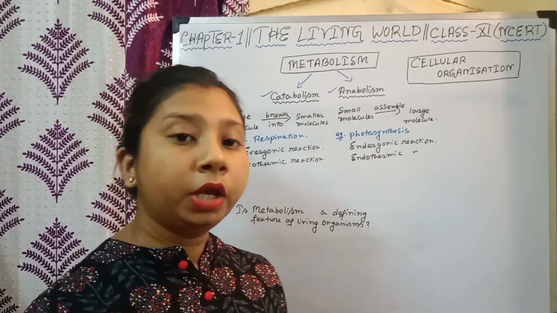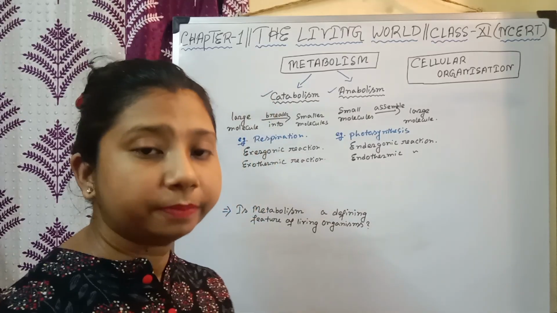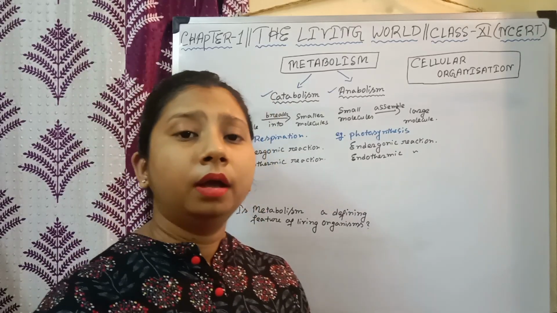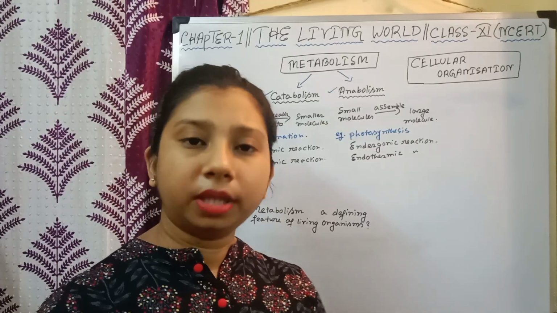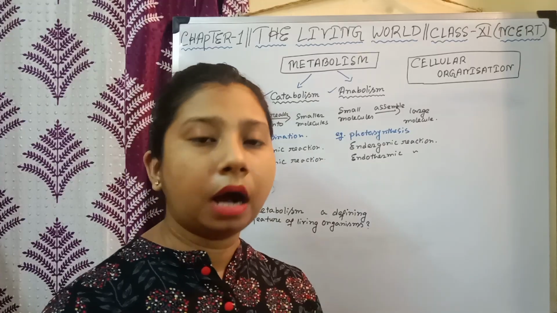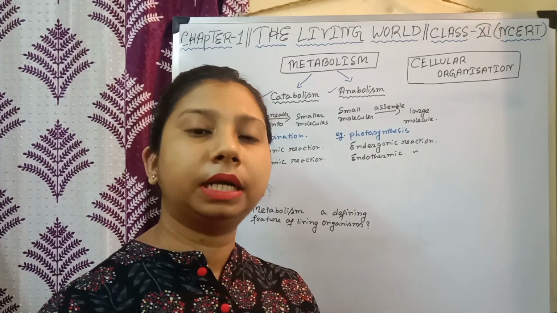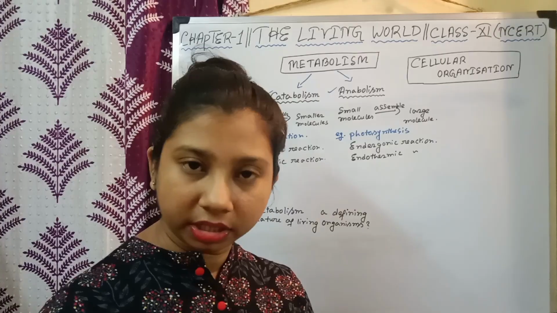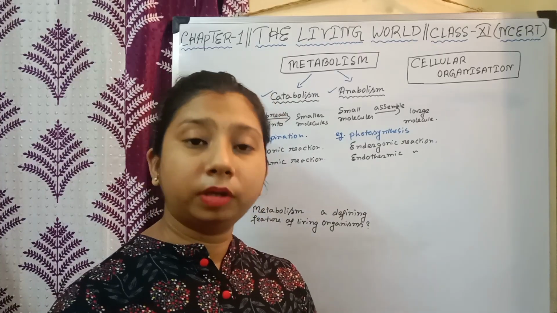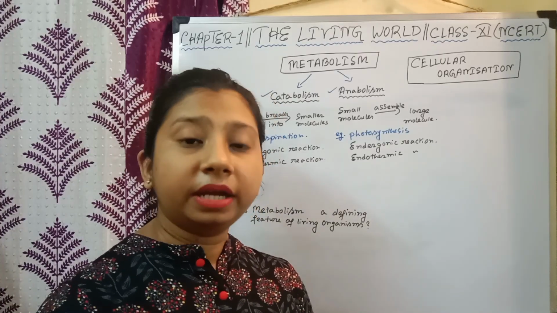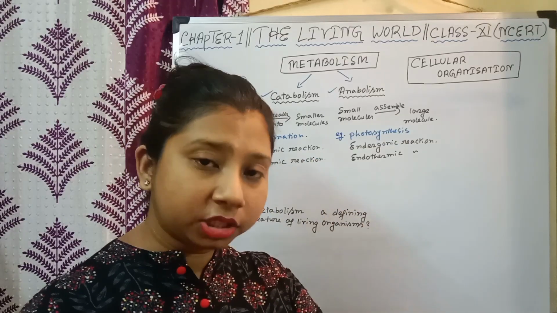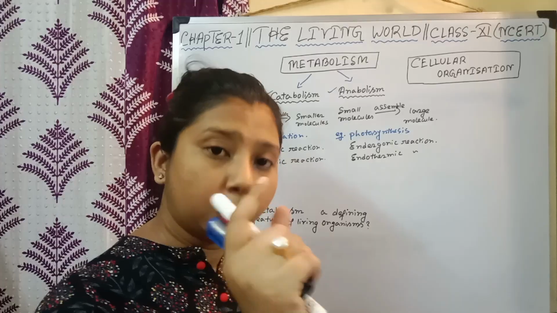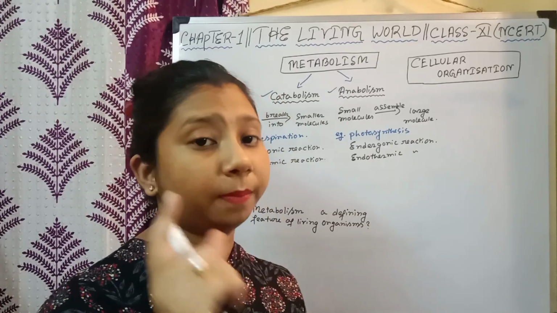But here you may get confused now, right? You may ask me, metabolism here is occurring outside the body, so how can we consider metabolism as a defining feature, right? Here one thing you have to consider: the reaction that is happening outside my body in a test tube, the reaction itself is living.